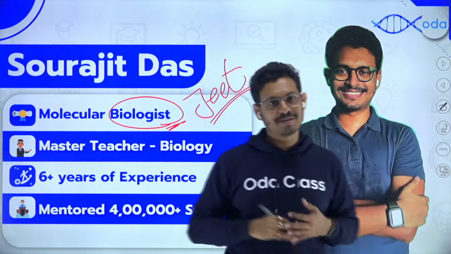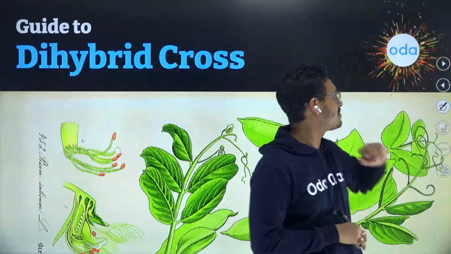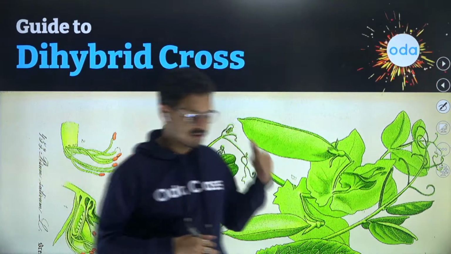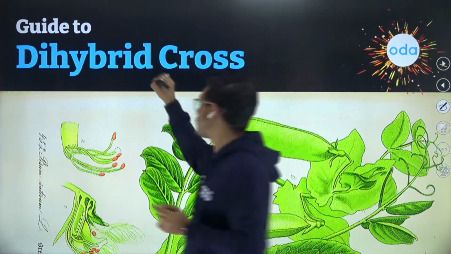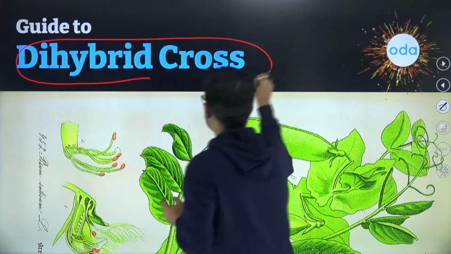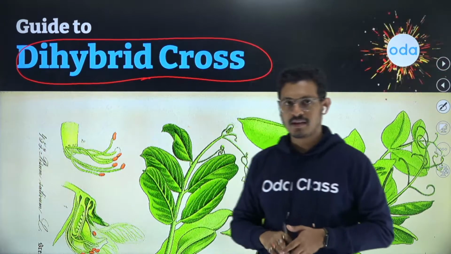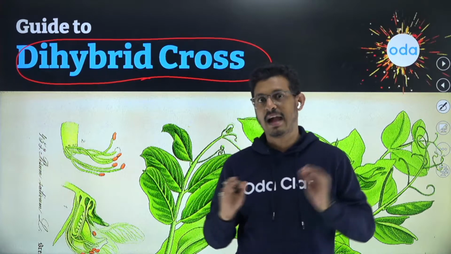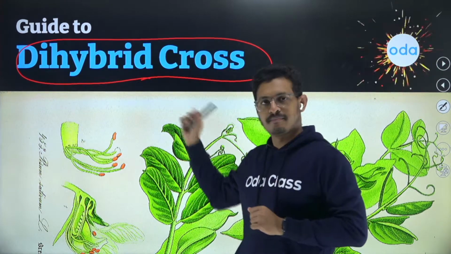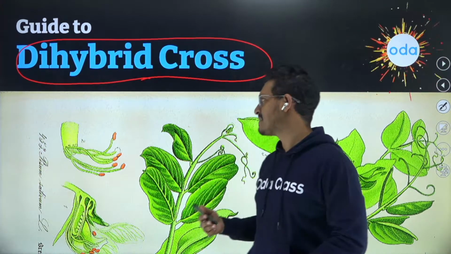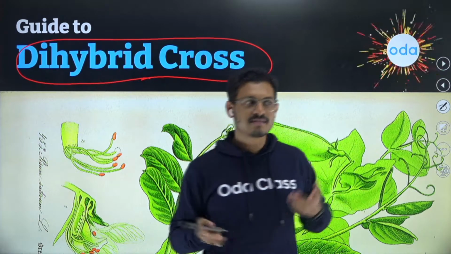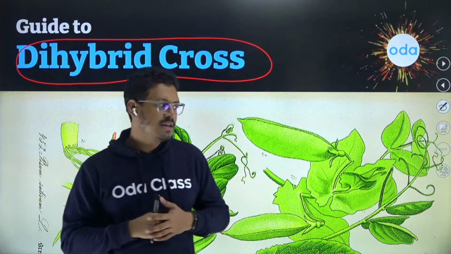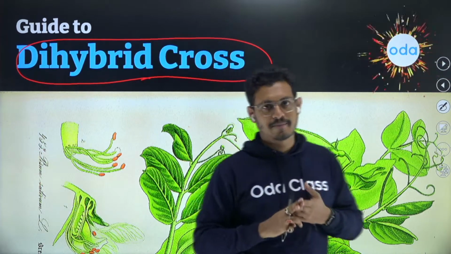So today I bring to you one of the most difficult topics that comes for 10th standard biology, and that is dihybrid cross. Now, dihybrid cross is one of the most sought out questions in your 10th standard as well, remember. Every board exam I've seen, like 90% of the time, this question will come. Usually they will ask you to perform a dihybrid cross with a selected set of genes, or they will give you a set of genes. You have to figure out the phenotype and the genotype.